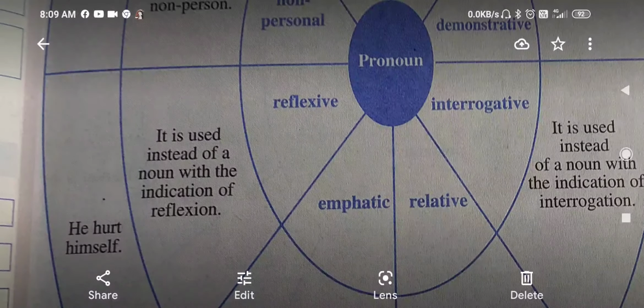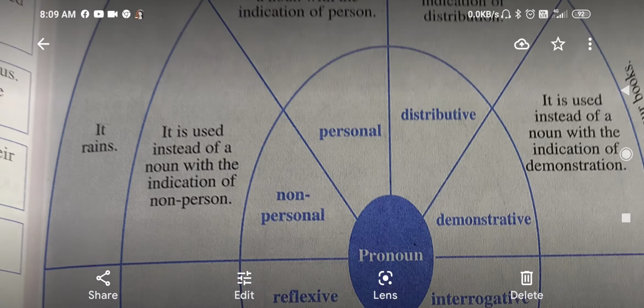Another is reflexive pronoun. It is used instead of a noun with the indication of reflection, that is for reflection. For example, he hurt himself. It shows here his reflection.